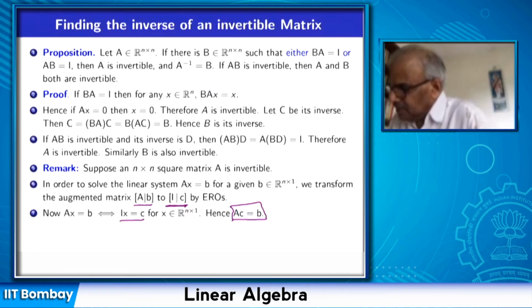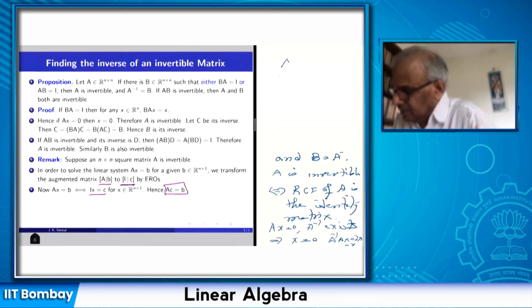Okay, you can say that this is why we need to do this, because if A is invertible, then we look at Ax equal to B, multiply by A inverse, and that gives me Ix equal to A inverse B, and therefore x equal to A inverse B. But the problem is we have not found A inverse.